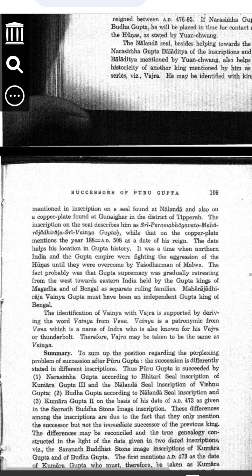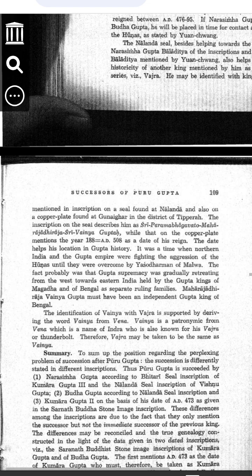Step 1. What did the Nalanda seal tell us? The Nalanda seal is an ancient piece of writing found in Nalanda, Bihar, India. It tells us two very important things. 1. Narasimhagupta Baladitya, a Gupta king, was the same Baladitya mentioned by the traveller Xuanzang. 2. King Vajra, mentioned by Xuanzang, really existed, but historians did not know who Vajra really was. Then they found another inscription on a copper plate from Gunaighar. This plate mentioned a king named Gupta, who ruled in AD 508.